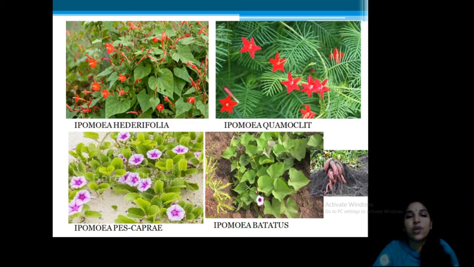This is Ipomea hederifolia, usually occurring as a weed. This is a common garden plant. This is Ipomea comoclite. This I told you is Narayani chedi. Okay. And this is Ipomea pescaprae. This is very important. Horseshoe shaped leaves are very common here. The leaves are usually like this, horseshoe shaped. That is pescaprae, usually occurring as a weed in seashore areas and on river banks, etc. This is Ipomea batatas. What is this? Our sweet potato. So, Ipomea is a very common genus: Ipomea hederifolia, Ipomea comoclite, Ipomea pescaprae, Ipomea batatas.